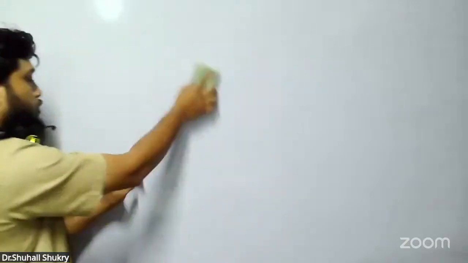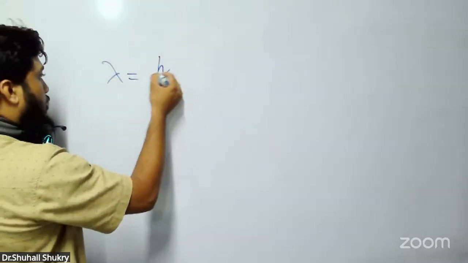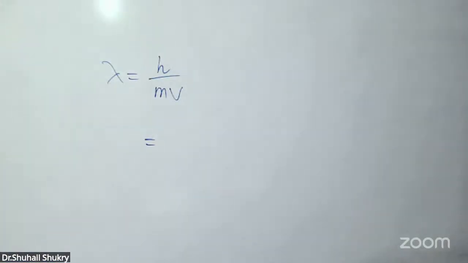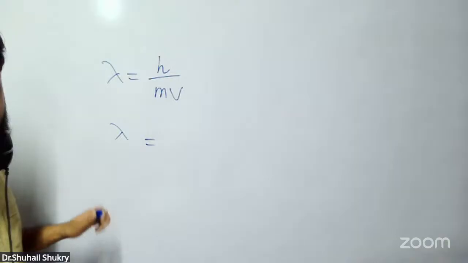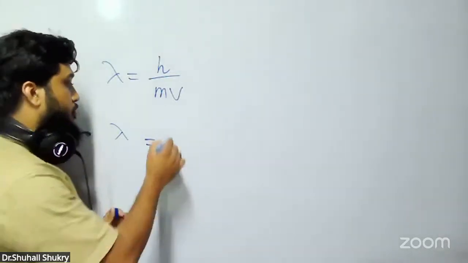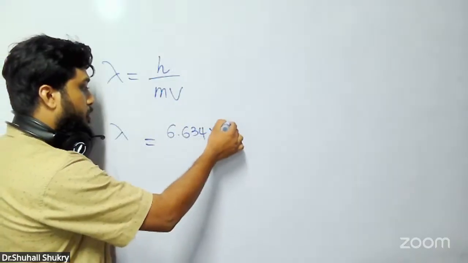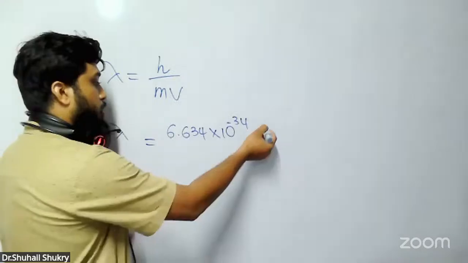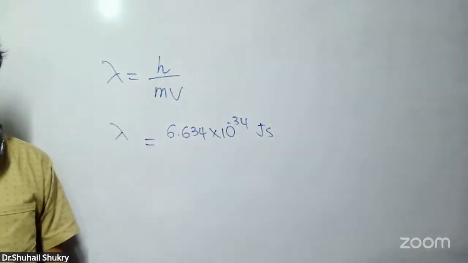Lambda is equal to h over mv. So lambda, h is how much? 6.634 into 10 to the power minus 34 joule seconds. This is h. You can remember this value.